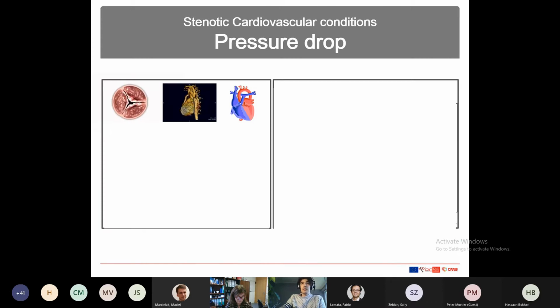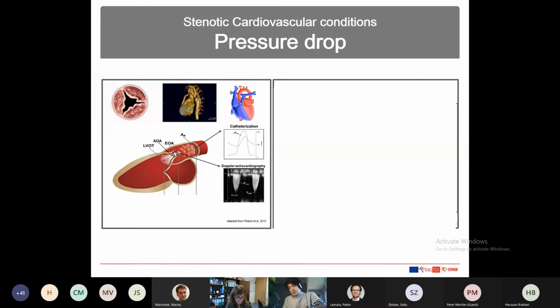And for that, the first question is, why is pressure drop important clinically? It's very important. It's a main marker on several stenotic diseases, and it's simply because whenever there is a stenosis, the heart has to work harder to overcome this stenotic region, this extra load. So this pressure drop exists in every stenotic condition, like stenotic aortic valve, coarctation of the aorta, or obstructive cardiomyopathy.